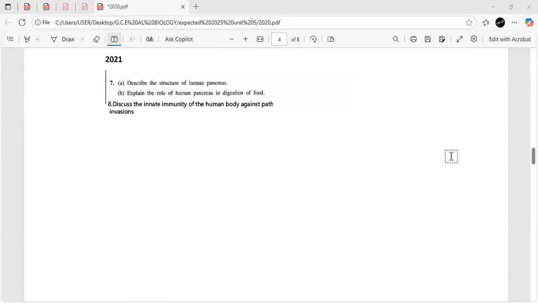So the question that was based on Unit 5 was, describe the structure of human pancreas and explain the role of human pancreas in digestion of food. So both of these questions are based on nutrition. So the second question is, discuss the innate immunity of the body against pathogen invasions.